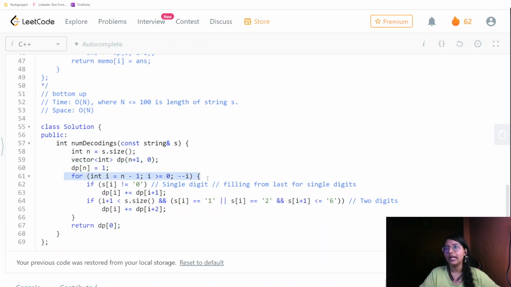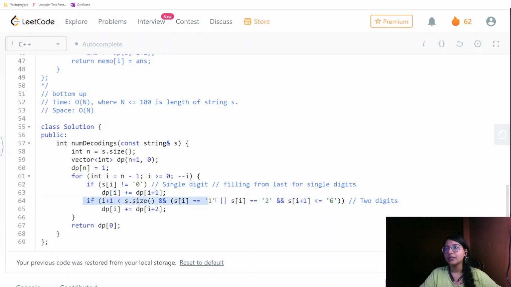We are starting from the last, and here we are checking the same things which we were checking in our recursive solution: if s[i] is not equal to 0, that is there is no leading 0, then whatever answer or count is stored at dp of i plus 1, we add that for the single digit, and store it in this state.